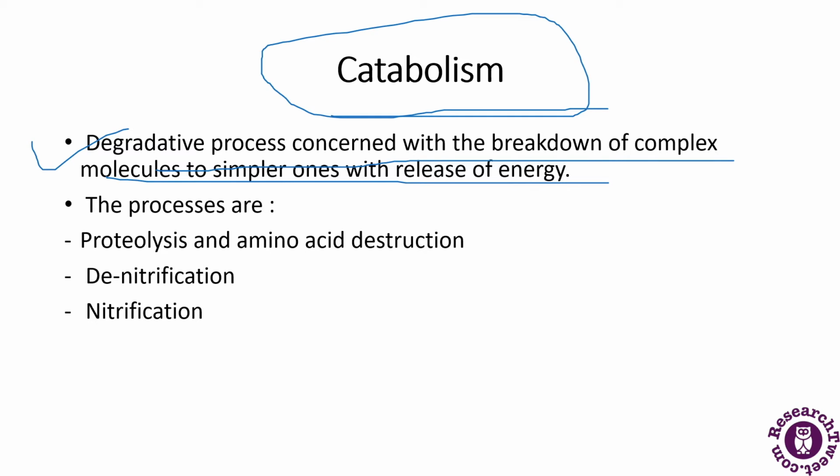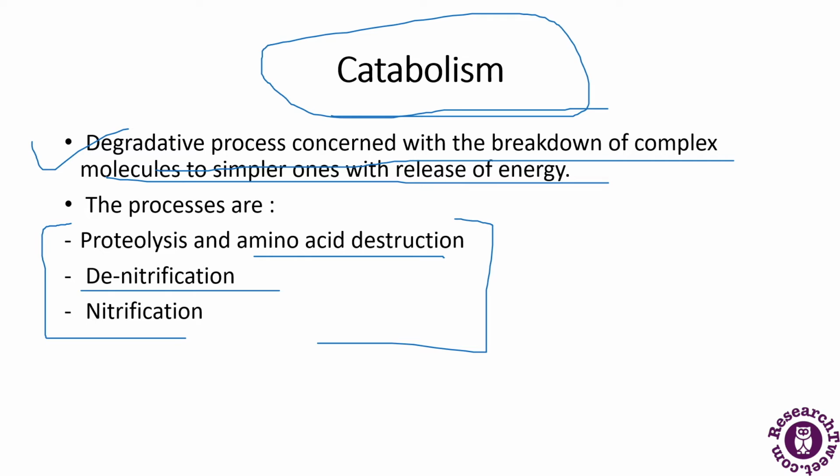What are the processes involved in catabolism in the case of nitrogen metabolism? That is proteolysis and amino acid destruction, denitrification and nitrification. We will be discussing these processes in detail also.